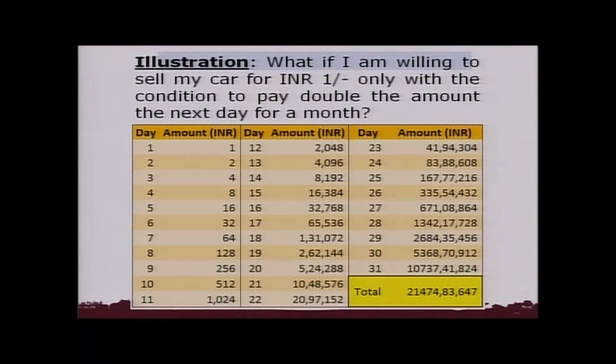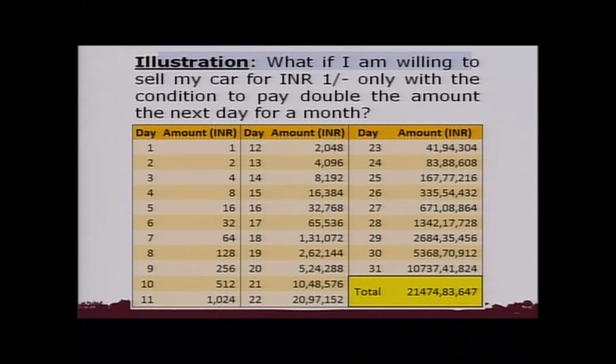What if I am willing to sell my car for INR 1, with the only condition to pay double the amount the next day for a month? That 1 rupee, by just compounding, becomes double the next day, and double again the next day, and on the fourth day it becomes 8 rupees, on the fifth day 16 rupees, and just look at what happens.